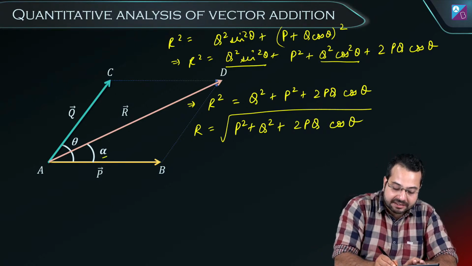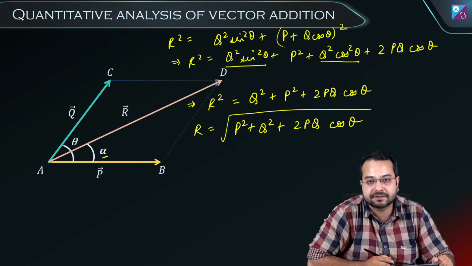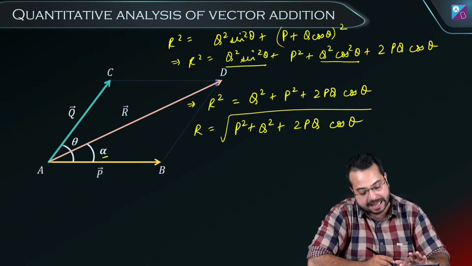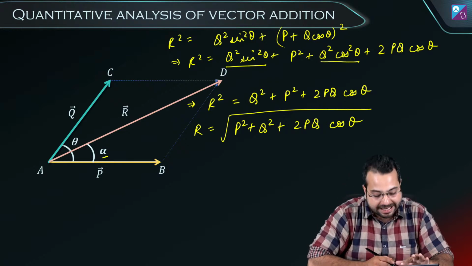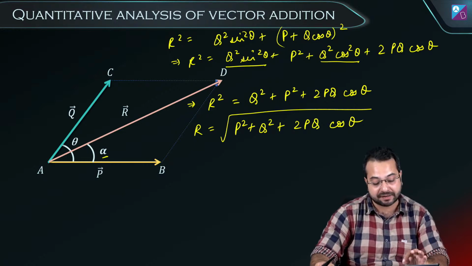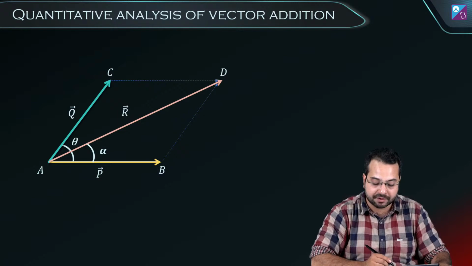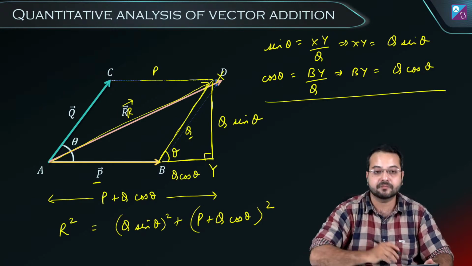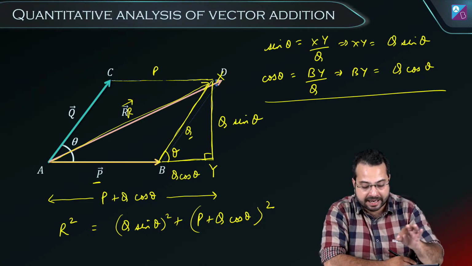We can say that the vector R is making an angle alpha with vector P. Can I find this angle alpha? So we'll have to go back to our triangle over here. Now look at the triangle AXY.